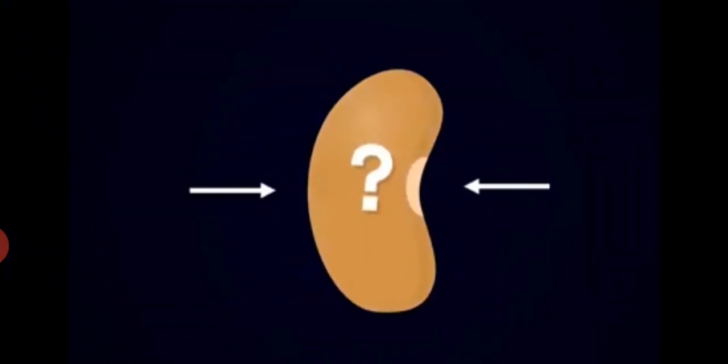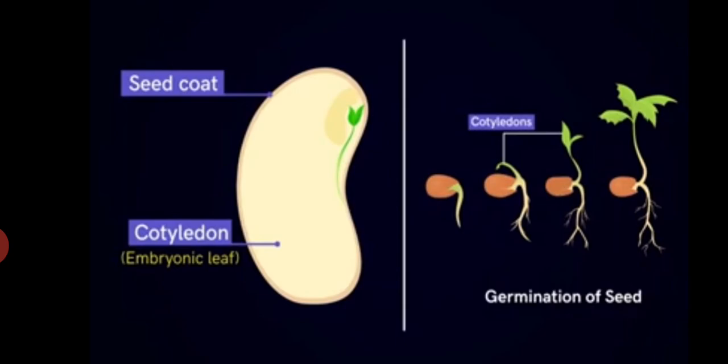Our next topic is seed. We have learned that seeds develop from ovules. A seed contains an embryo which gives rise to new plants upon germination. A seed consists of the following parts. First is seed coat. It is the outer protective part of a seed. It protects the seed and absorbs water so as to rupture at the time of germination.